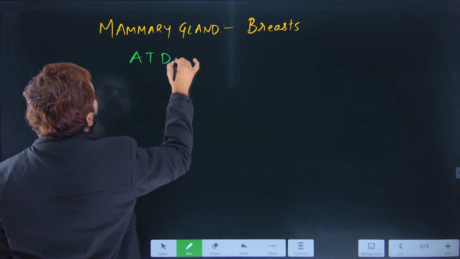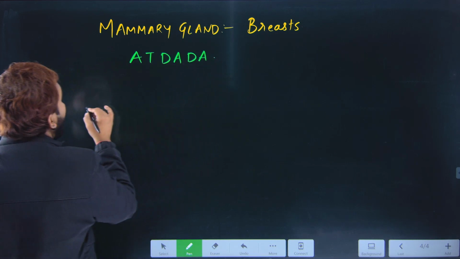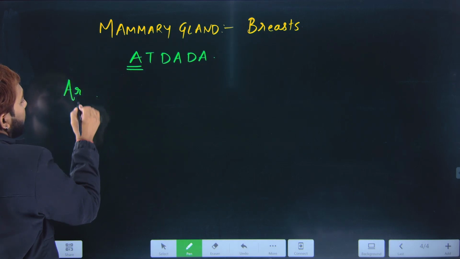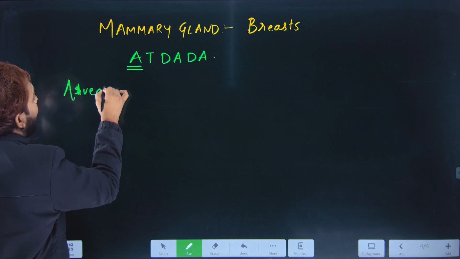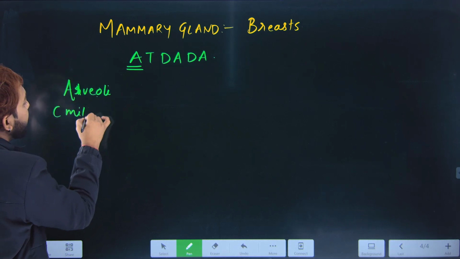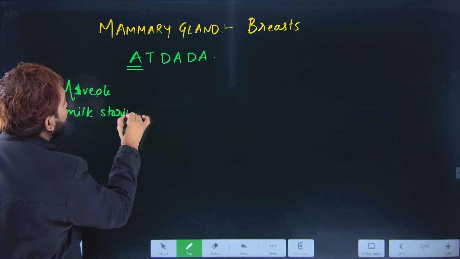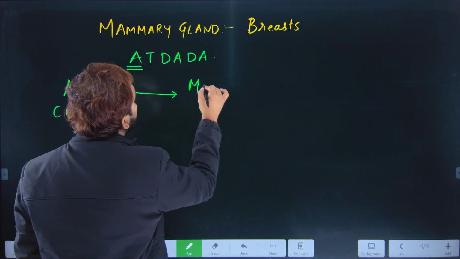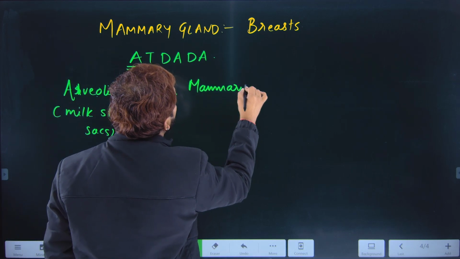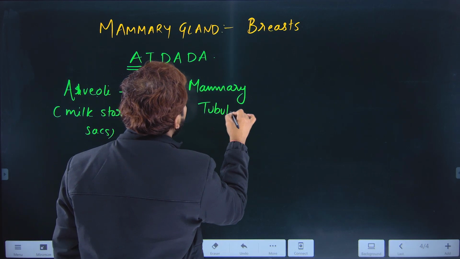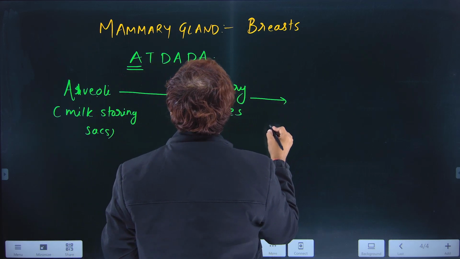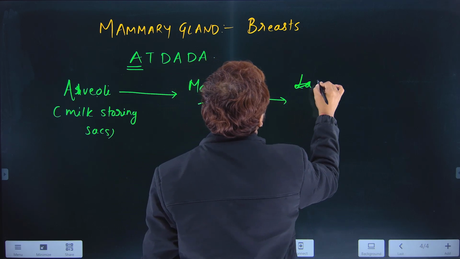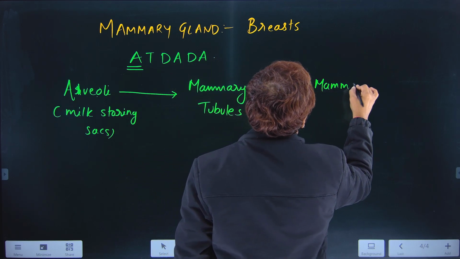At A से आया alveoli. alveoli क्या है? milk storing sacs. then alveoli के बाद में आया mammary tubules. mammary tubules के बाद में आया the lactiferous, mammary tubules. then आया mammary ducts.